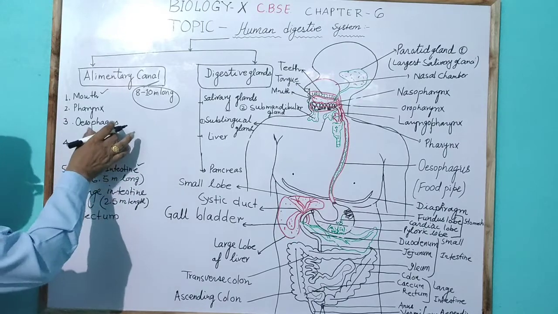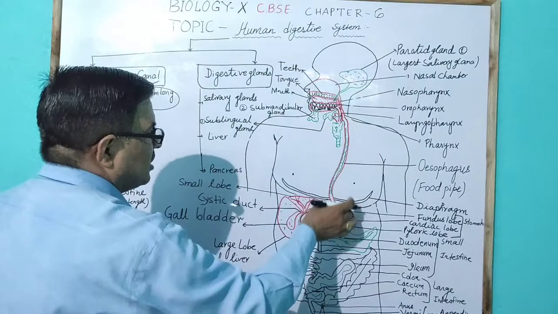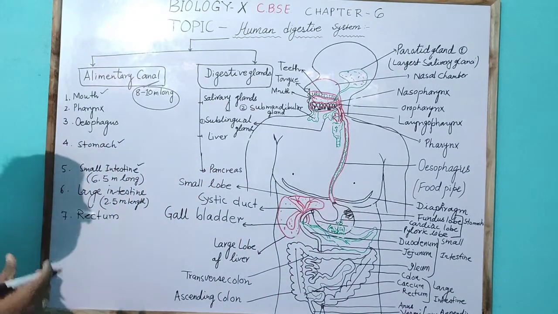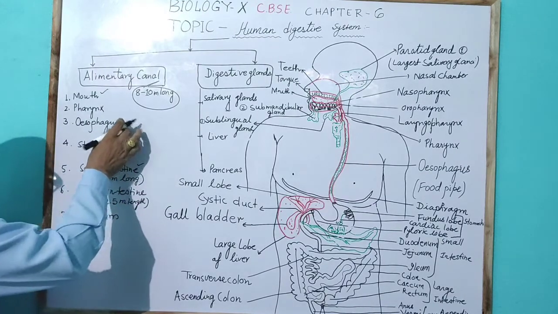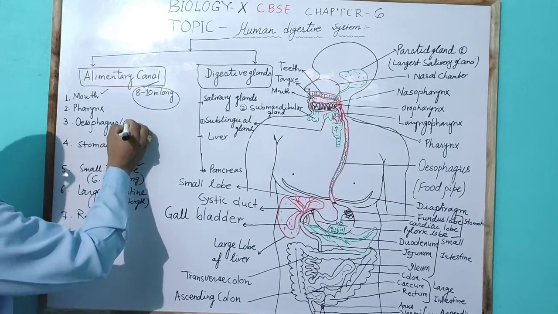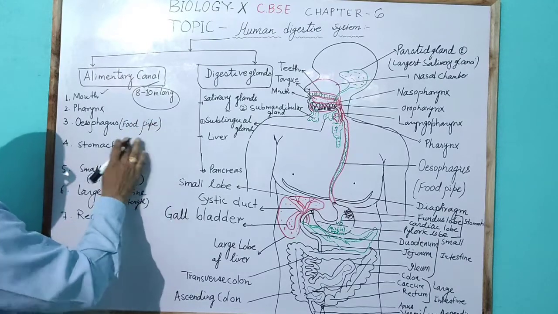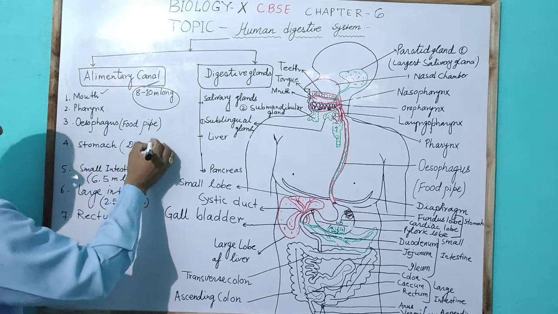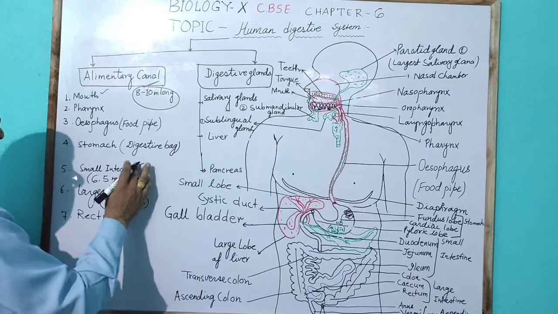The esophagus is 4 to 6 inches long and is generally called the food pipe, but the stomach's common name is digestive bowel.